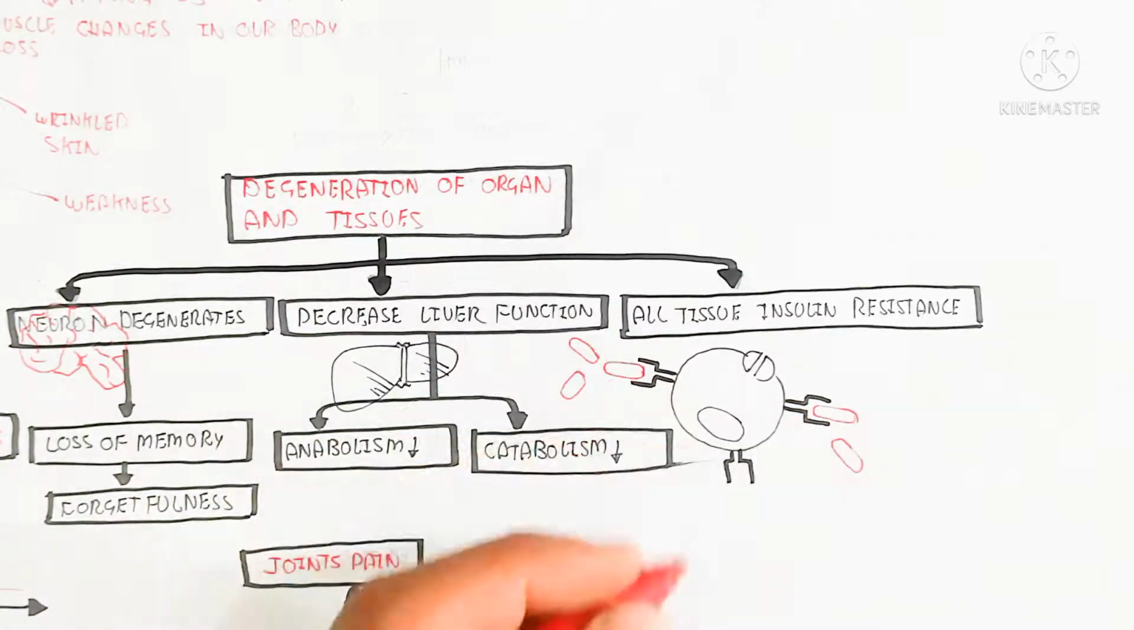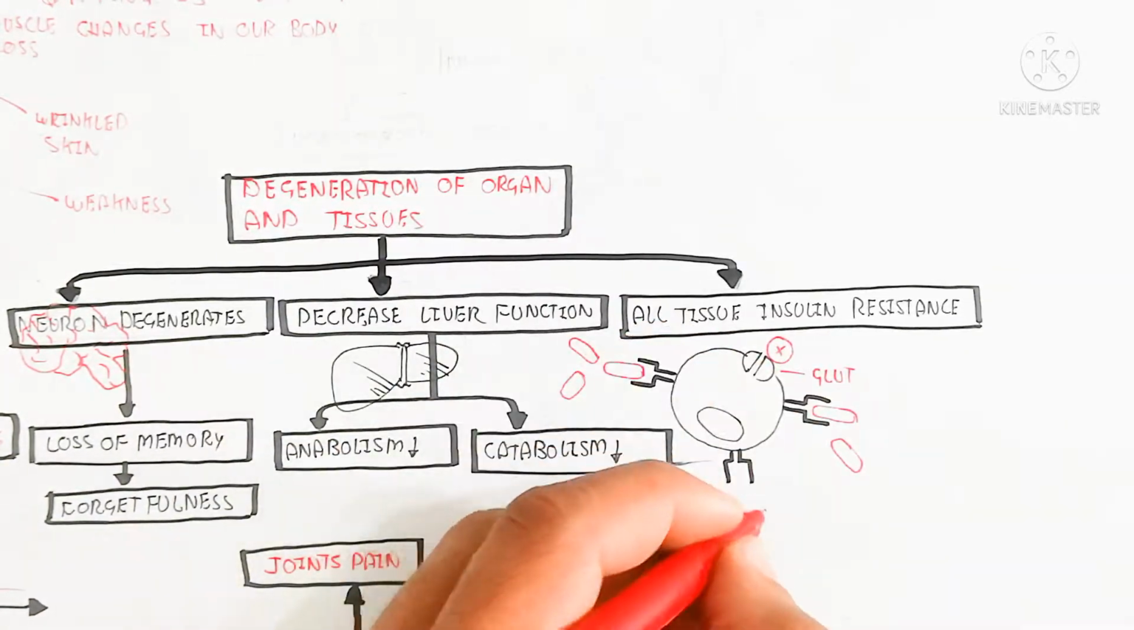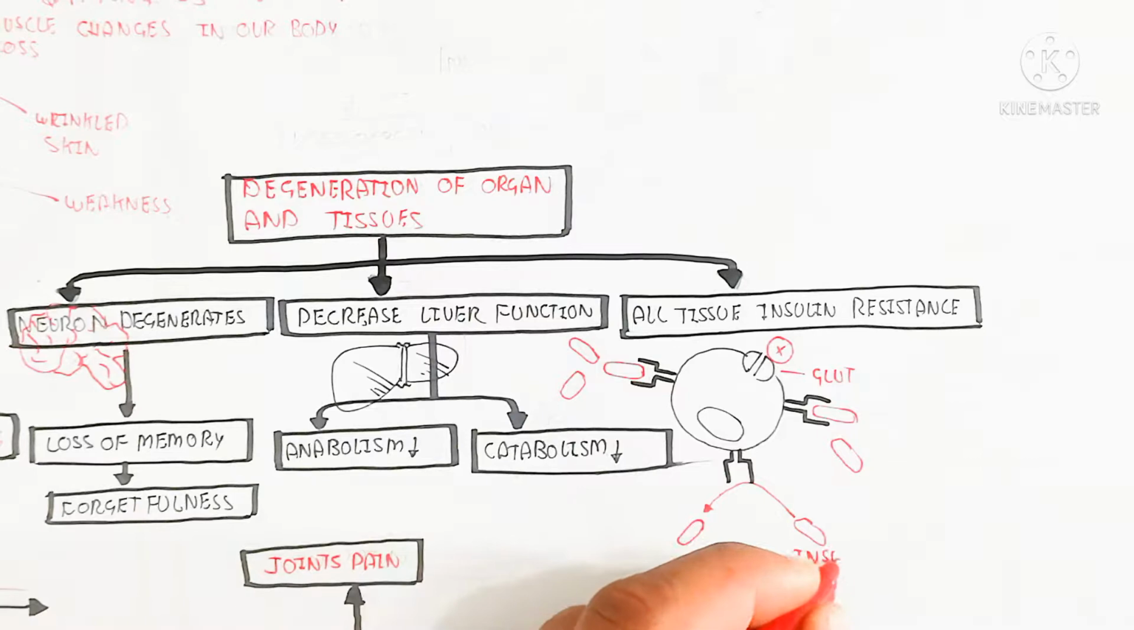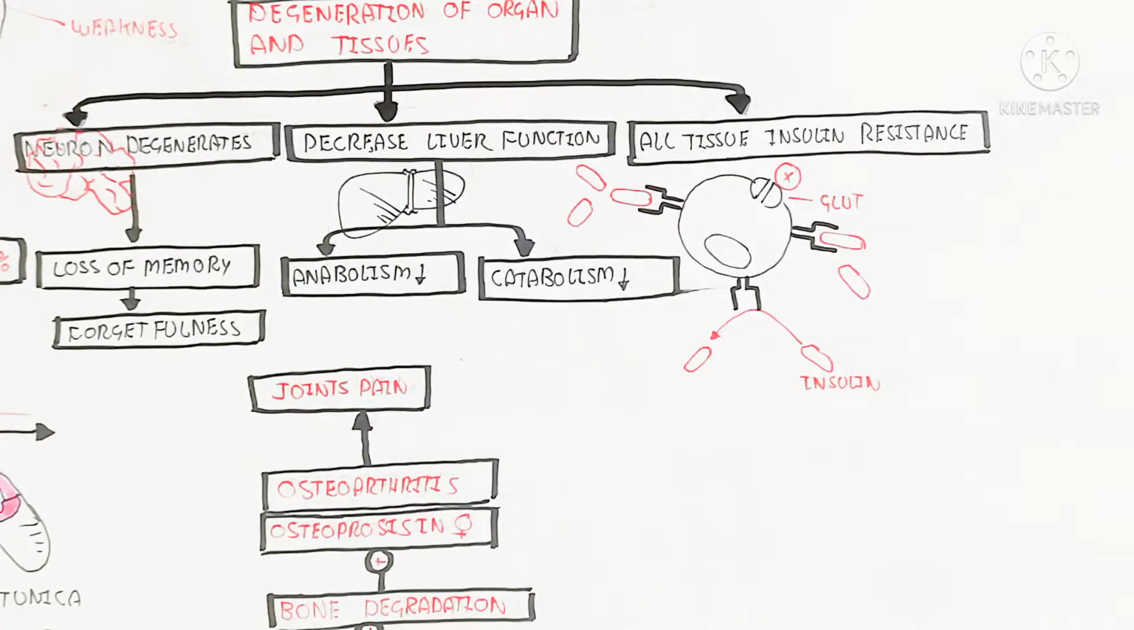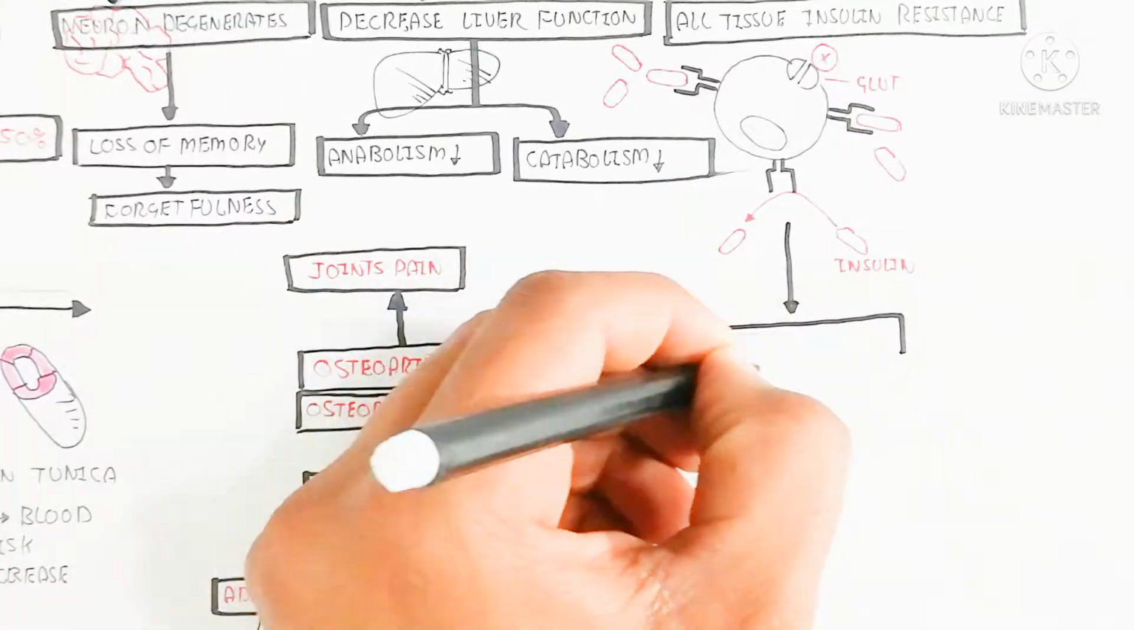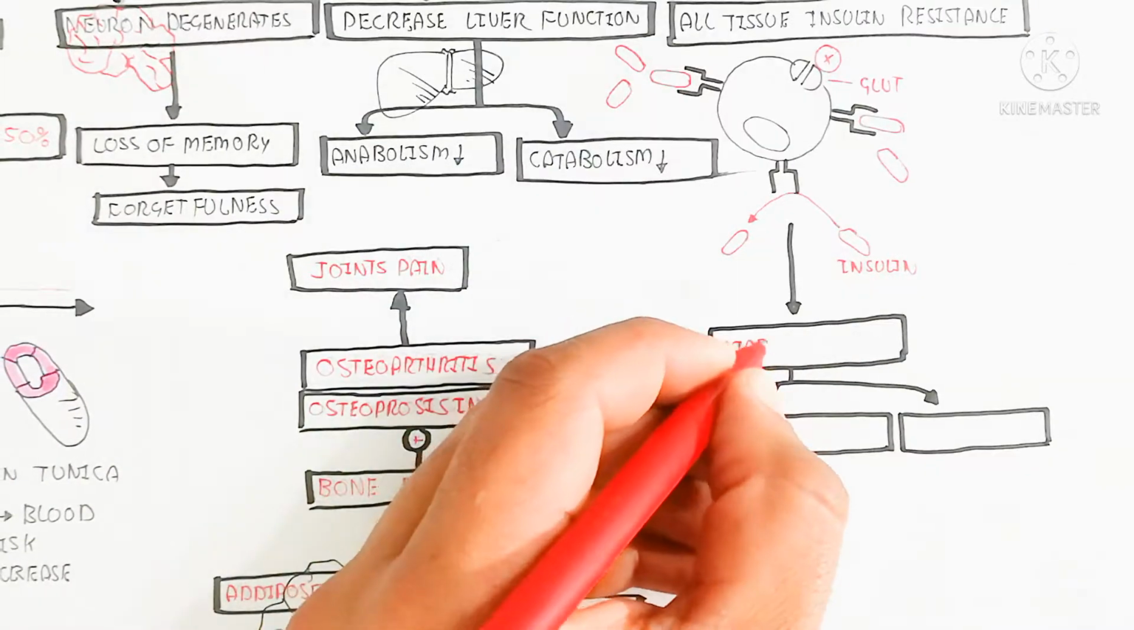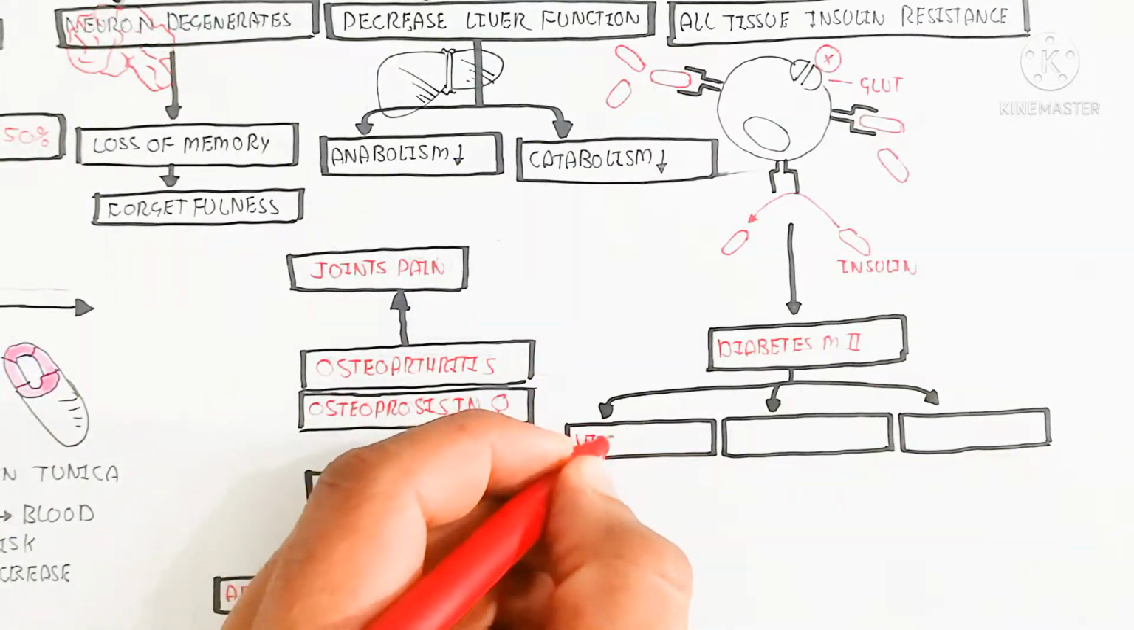So here is the normal receptor, while here I am drawing the GLUT channel, which promotes glucose uptake. It is inhibited due to insulin resistance, due to the receptor damage. So this can be damaged through aging.